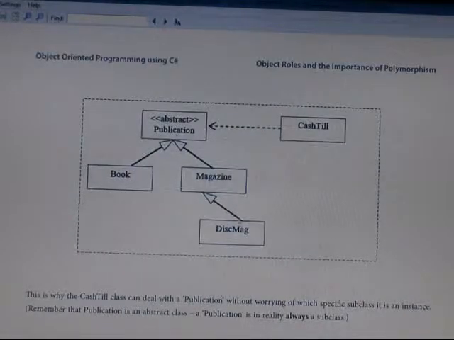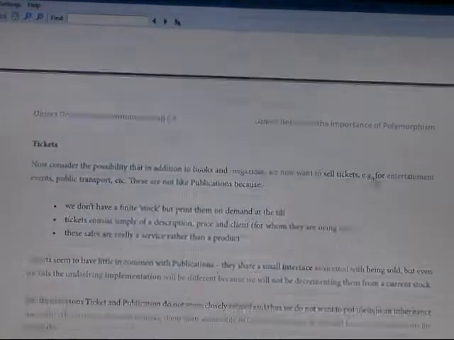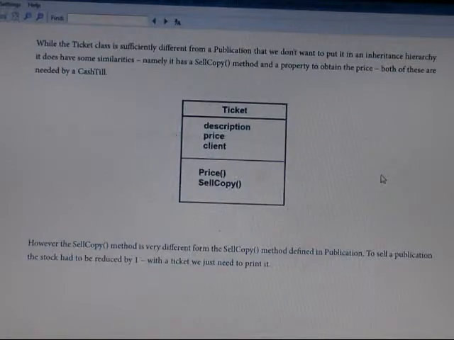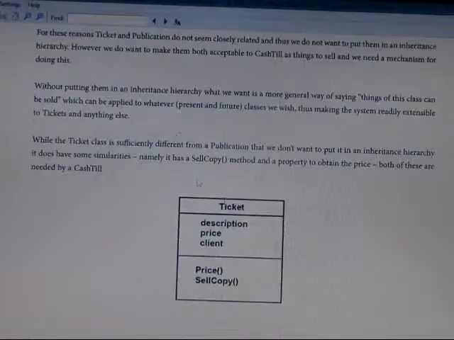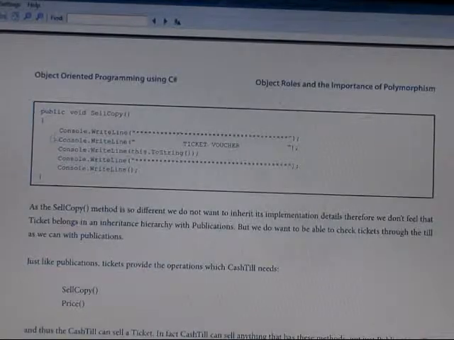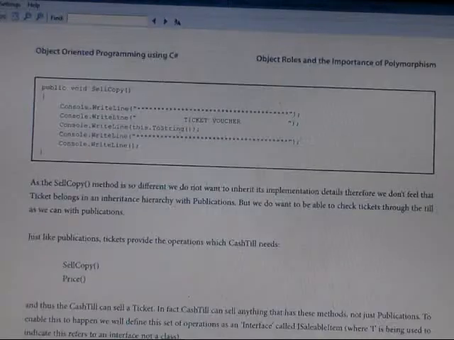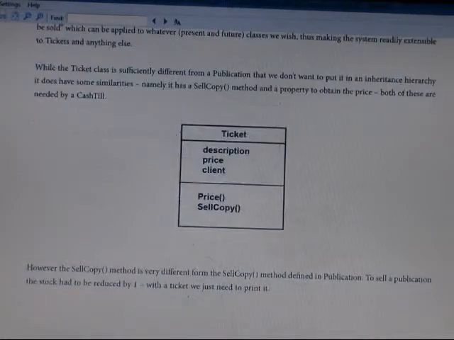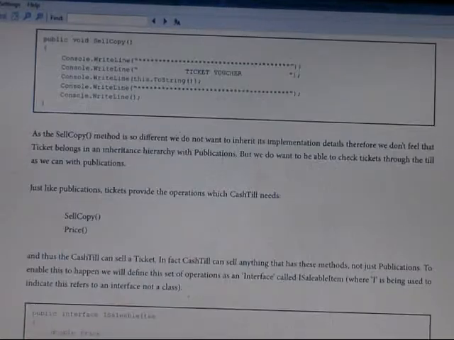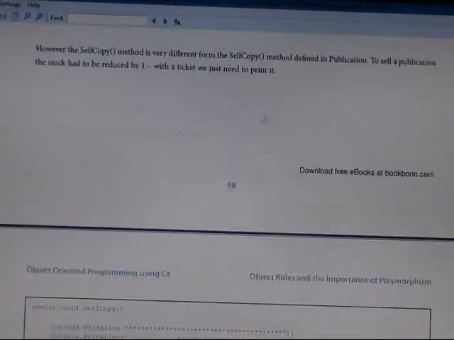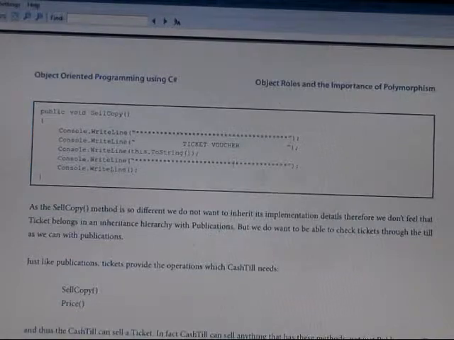There will be the book, magazine, DVD magazine, and the cash basis program. Now this will also be considered for the tickets program. And for the tickets, a copy of the ticket, you can write down and represent by this coding.